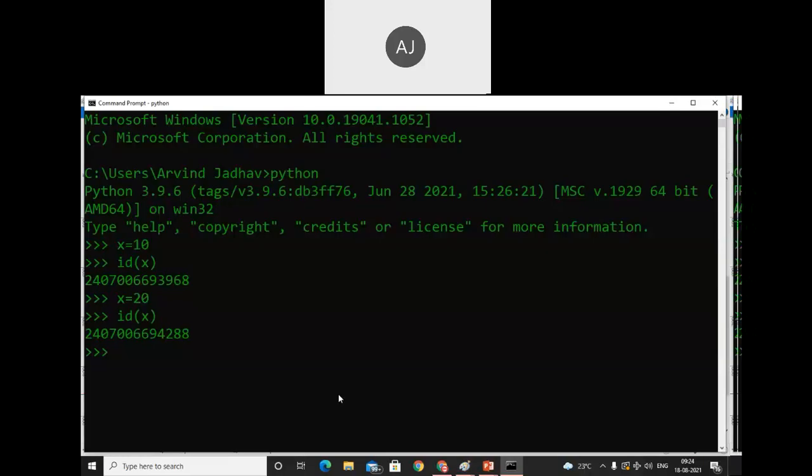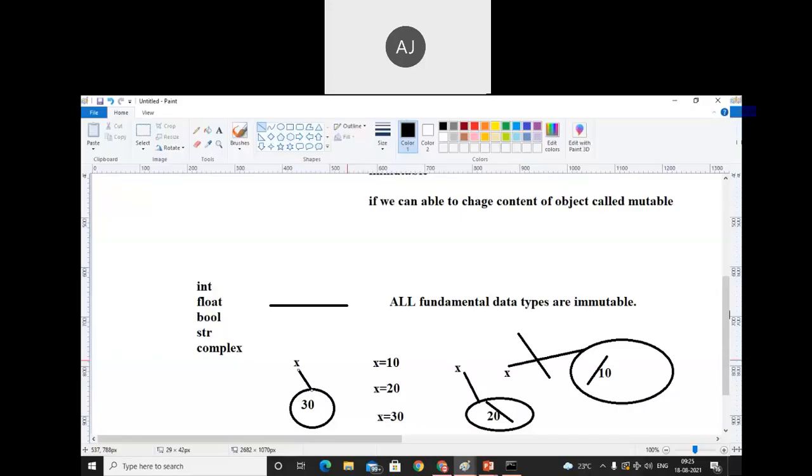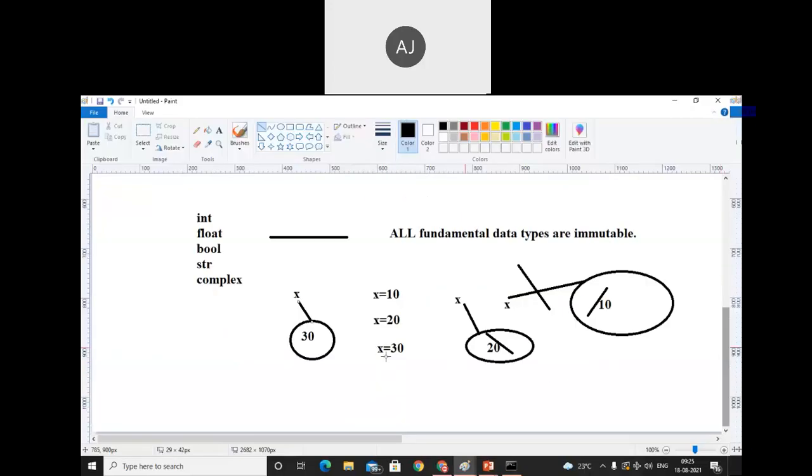That means, make a note of that. Whenever we try to modify the content of a fundamental data type, then it is immutable. We cannot modify it. Make a note of that. It is immutable. So let's take one another diagram और उसके हिसाब से मुझे बताओ कि कितने objects create होंगे.